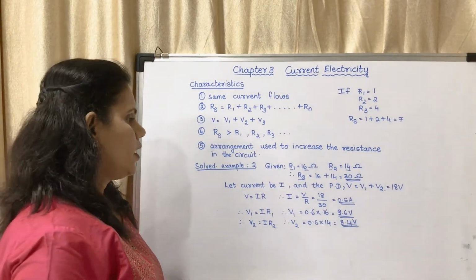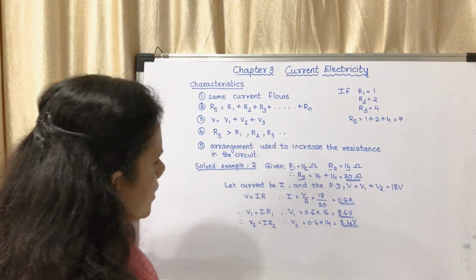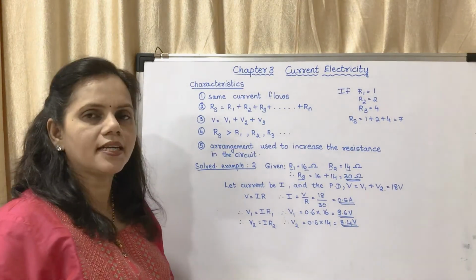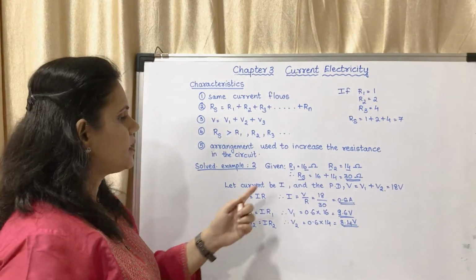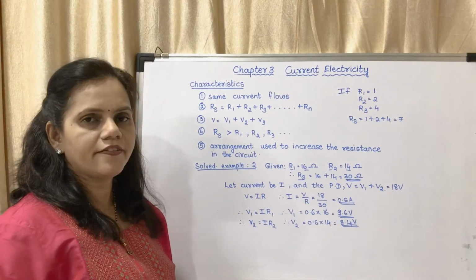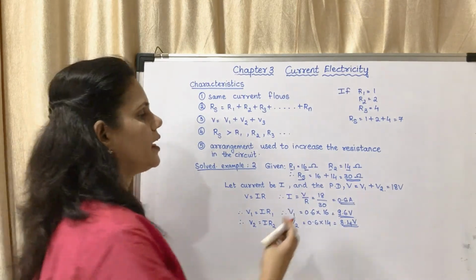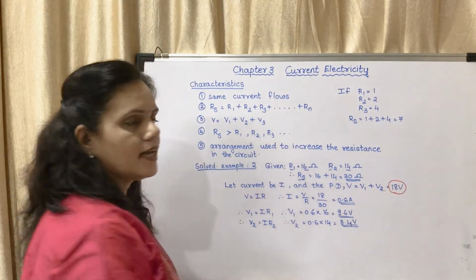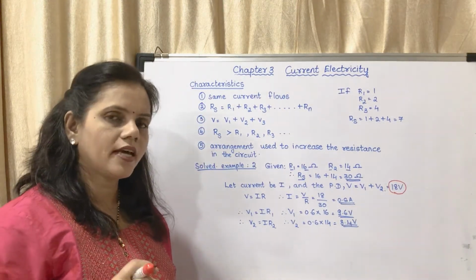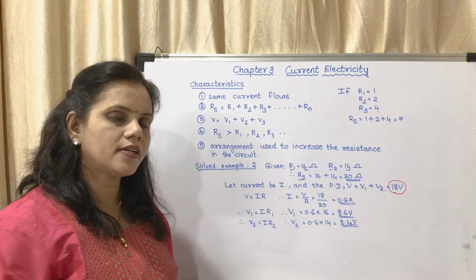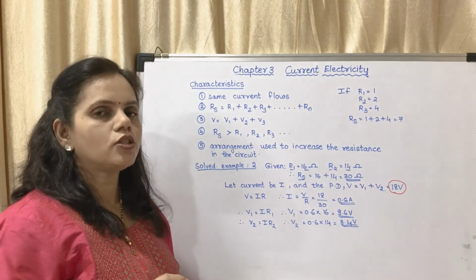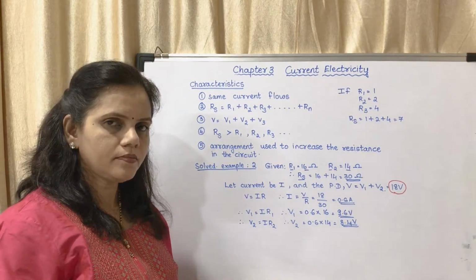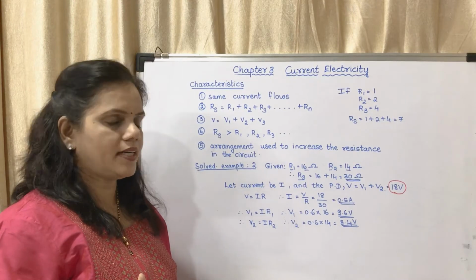Now let the current be I. You know that the current passing is the same. Let the current be I and the potential difference be V. We know that V is equal to V1 plus V2, which is given as 18 volts. So we can find out I from that equation.